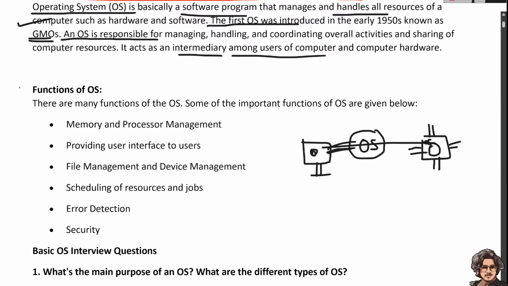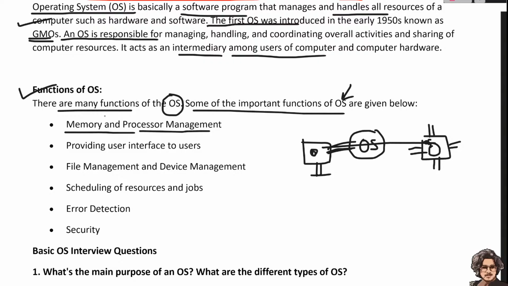When we're talking about the functions of the operating system, there are many functions. Some of the important functions of the operating system are as follows. First of all, memory and process management: disk spacing, process scheduling, all these things are done by the operating system. Then providing a user interface, through which we can give a command and handle anything inside our computer.